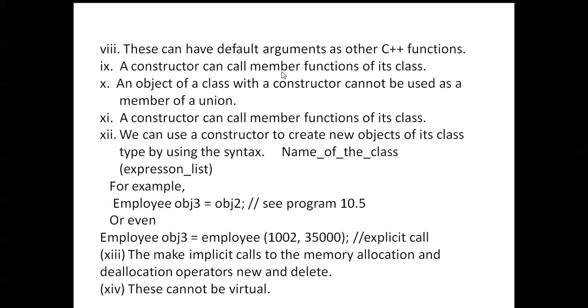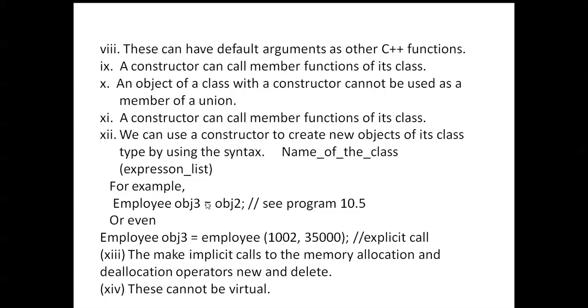As with other C++ functions, a constructor can call a member function of its class. An object of a class with a constructor cannot be used as a member function. We can use a constructor to create a new object of its class type by using the syntax: name of the class and argument list.